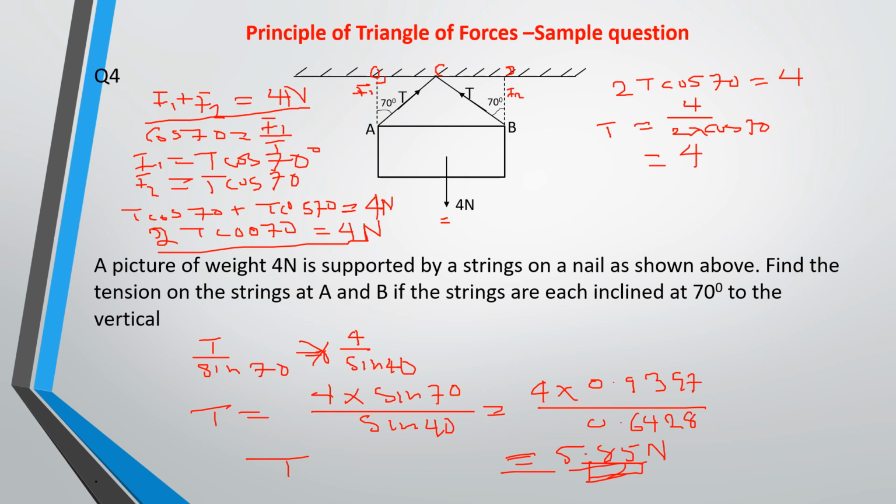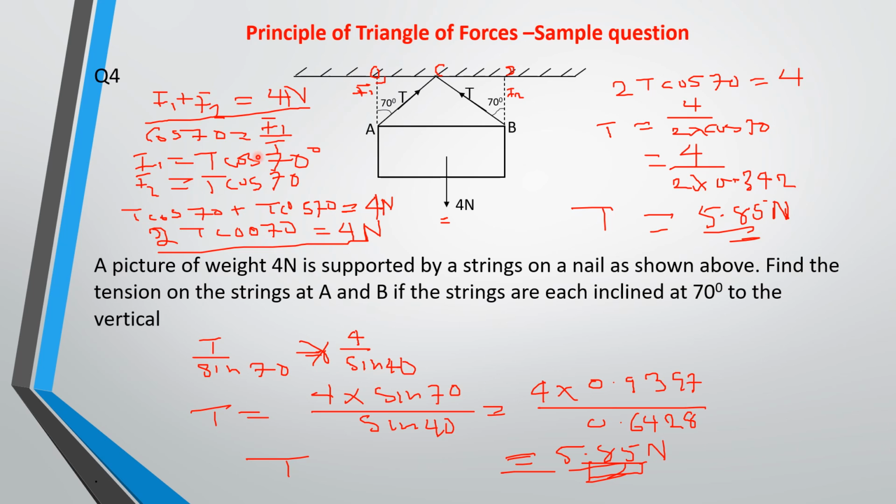You have 4 all over 2 times cos 70, and cos 70 is 0.342, and if you work this out, you have your T equal to 5.85 Newton.